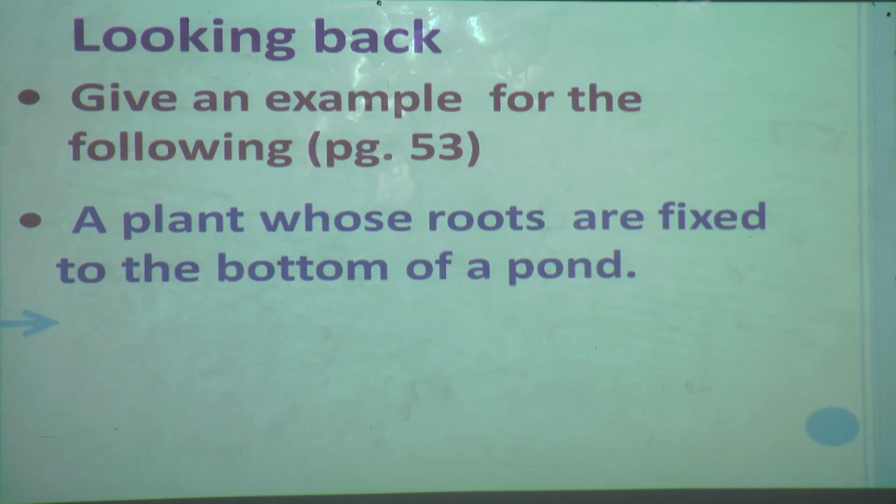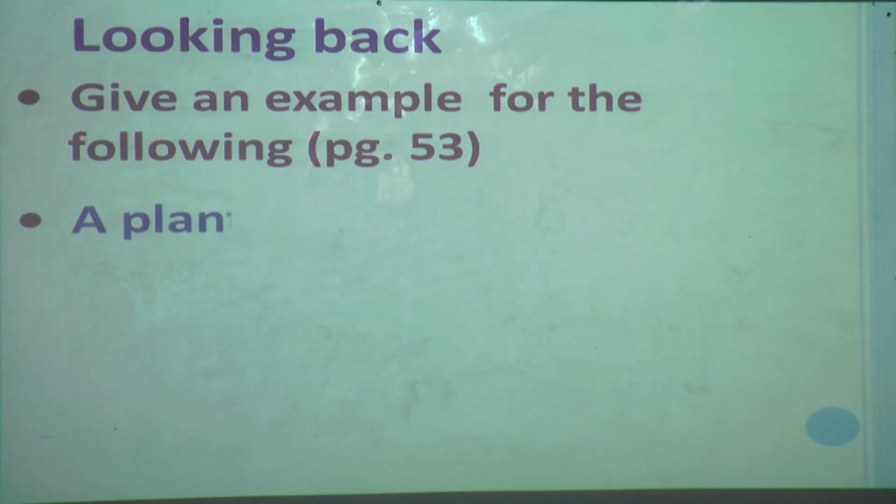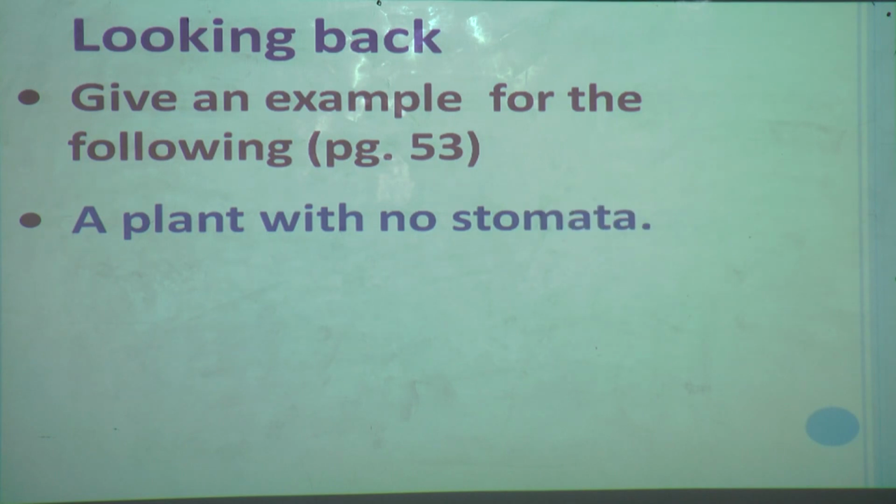Yes, students, correct. Lotus. Now we will move to one more question. A plant with no stomata. Yes, just now we have learned about this. Yes, hydrilla. Correct. Yes, students, all interesting parts we are learning in the last 3 episodes. From the last 2 episodes we learned so many amazing and surprising things about plants, and in today's episode also you are learning so many surprising things about plants. Now we will move to our next part.